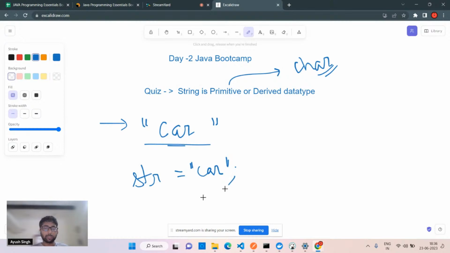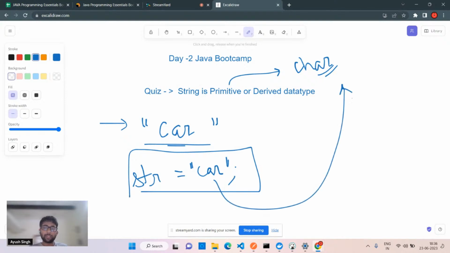Okay, ignoring the semicolons, you can just. So if you have a string like this, it is nothing but a sequence of characters, right? Literals, you can say. So this is related to this one only, right? It is derived from what? Characters, right? So if it's derived from characters, then why do we have to call it a primitive data type? That's not possible, right? So string in Java is a derived data type.